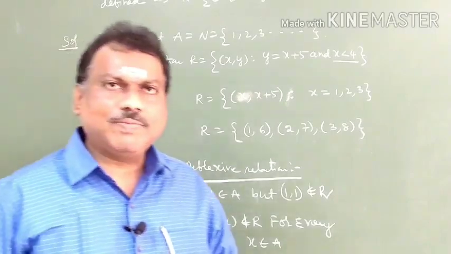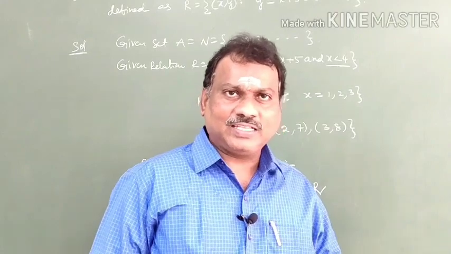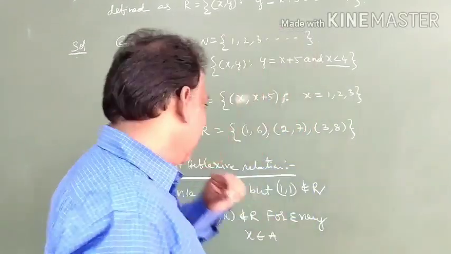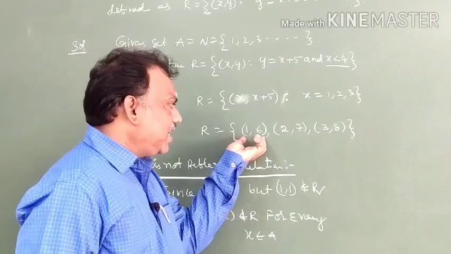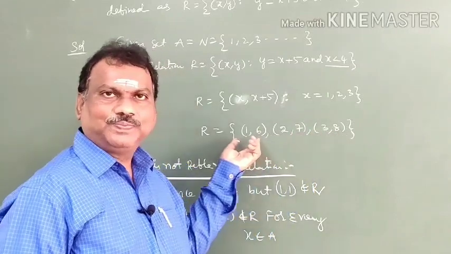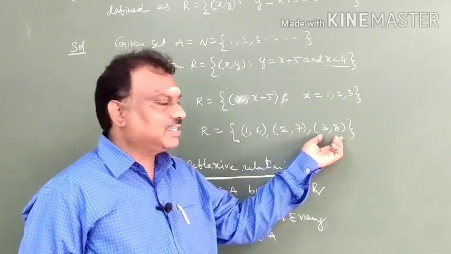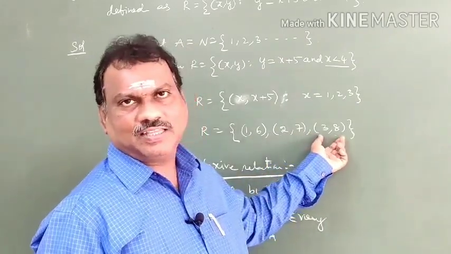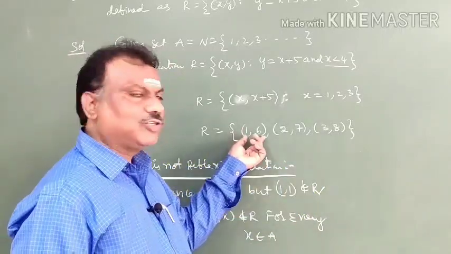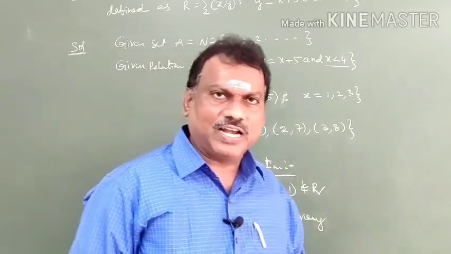Now we have to check the symmetric relation. What is meant by symmetric? You know very well, a relation R on set A is said to be symmetric if the ordered pair (a, b) belongs to R, then (b, a) also exists. See, at the (a, b) place we have (1, 6), whereas (b, a) is (6, 1), but (6, 1) is not here. (a, b) is (2, 7), whereas (7, 2) is not here. (a, b) is (3, 8), and (8, 3) is not here. So it is also not symmetric. Clear, students? If one ordered pair (a, b) is in that relation, then (b, a) should also exist. That is symmetric, based on the definition.